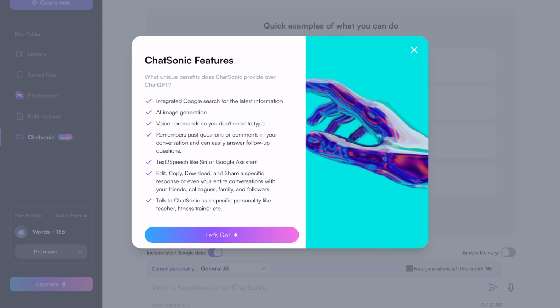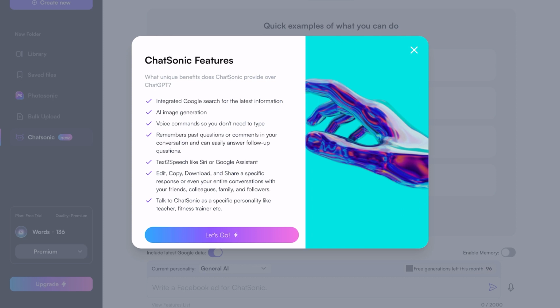And with ChatGPT, as we saw in the last video, the problem is that the data is from 2021. AI image generation, so it's also able to generate images. It's probably going to use a Midjourney API or some other API. Voice commands, you can speak into it.